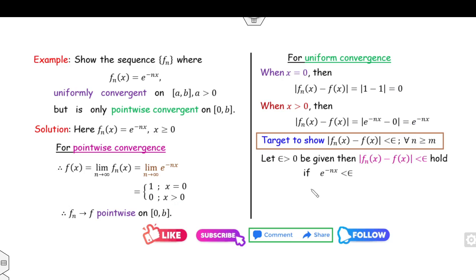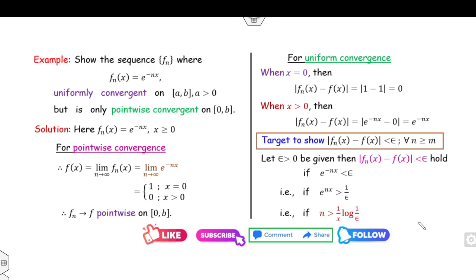How can you find the value of n? I can take the logarithm on both sides. Then n will be greater than minus log epsilon divided by x. Or I can replace minus log epsilon with log of 1 over epsilon, divided by x.